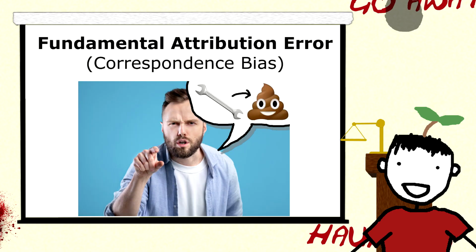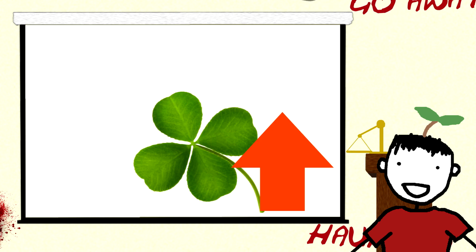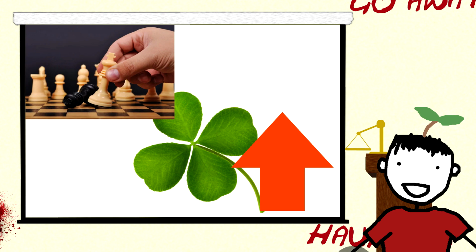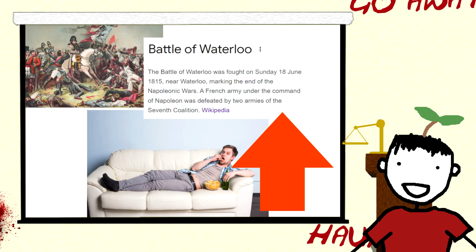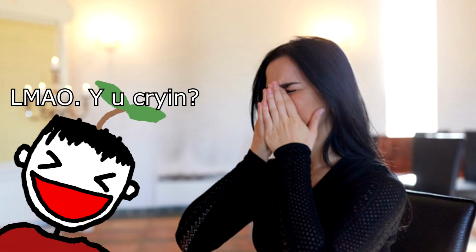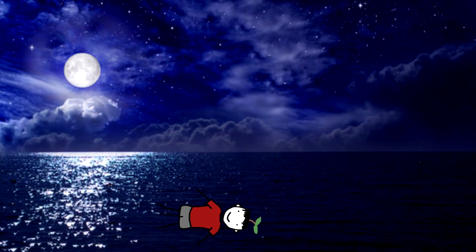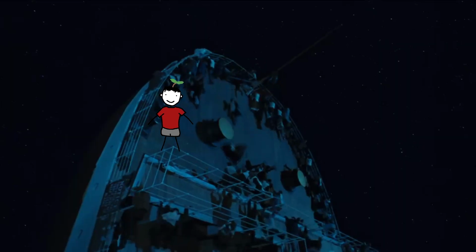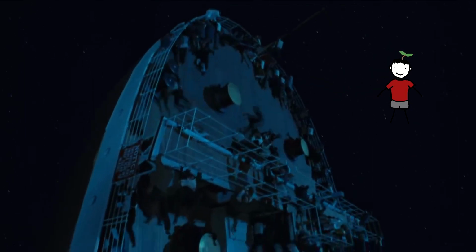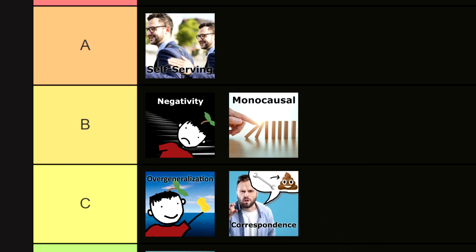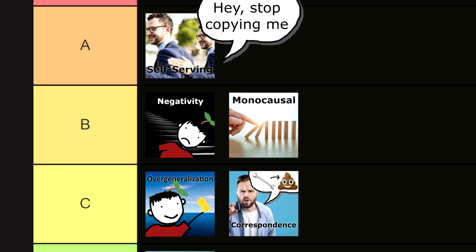Meanwhile, we apply the fundamental attribution bias to others, overestimating the effect of situational factors on others' successes and personal factors on others' failures. It is easy to backseat another person's life, ignoring the context. Surely I can survive in the ice-cold sea after easily escaping the sinking Titanic. Fundamental attribution bias is just the bootleg version of self-serving bias.